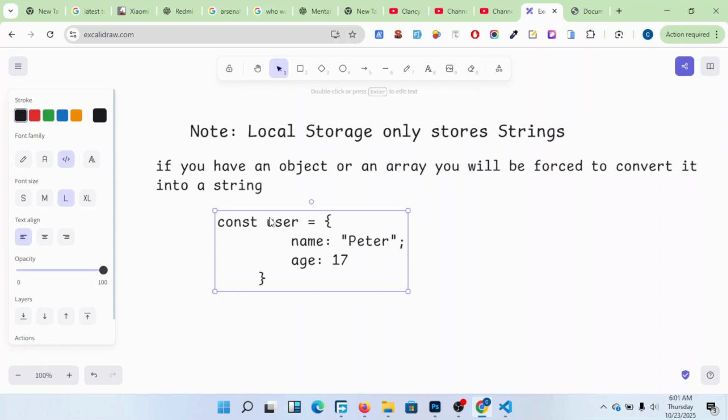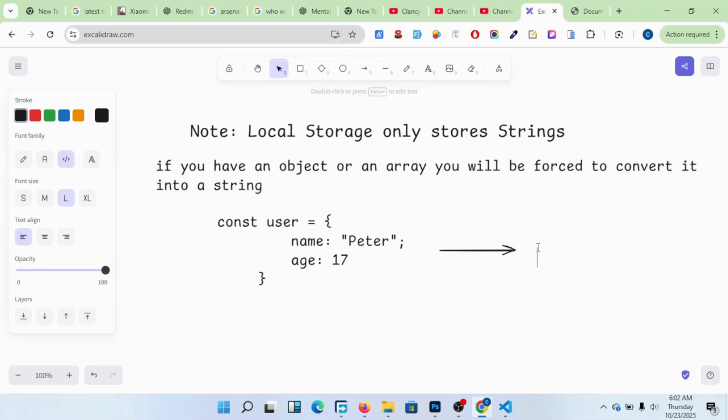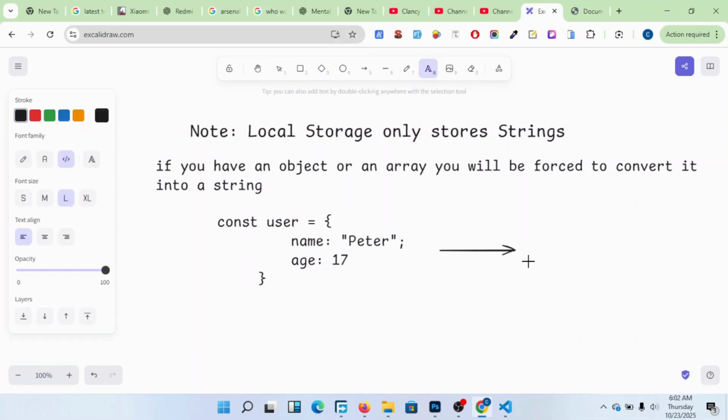So how would we convert this object or an array or any other thing into a string? It's even very simple. They even made it very simple. We just stringify: JSON.stringify, just as simple as that.